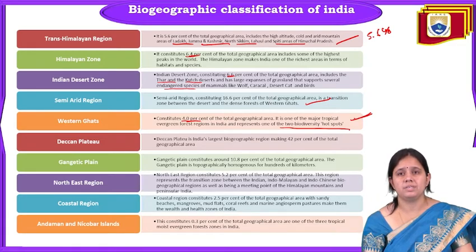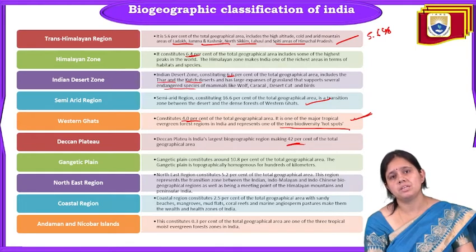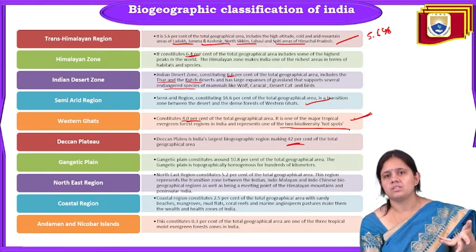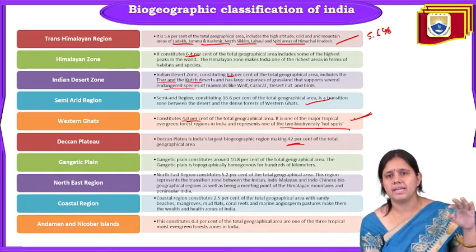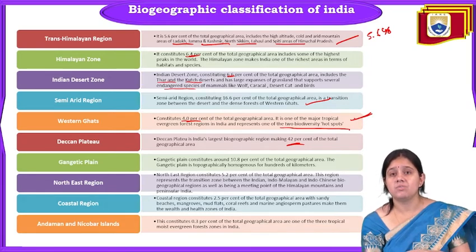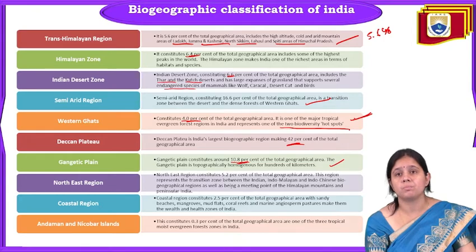Next one is the Deccan Plateau. The Deccan Plateau in India is the largest biogeographical region, which is 42% of the total geographical area. It means the Deccan Plateau is the middle zone of India, like MP and all these areas. And the next one is the Gangetic Plain, the plain situated in the vicinity of the Ganga, and it constitutes about 10% of the geographical area. The Gangetic Plain is topographically homogeneous for hundreds of kilometers. Many species are there, and it is completely homogeneous in nature.